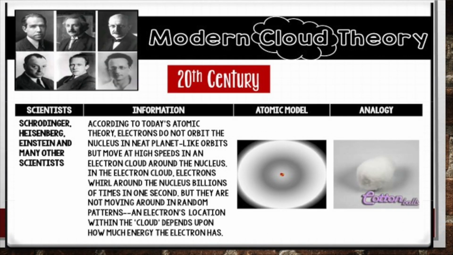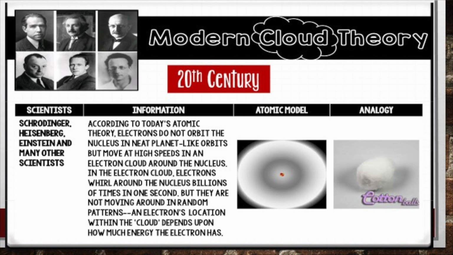So even though we use the Bohr model, we now know the theory most accepted now is the modern cloud theory, the theory of the electron cloud. According to today's atomic theory, electrons do not orbit the nucleus in neat planet-like orbits. The electrons move at high speeds around the nucleus in the electron cloud. So the electrons whirl around the nucleus billions of times in 1 second.